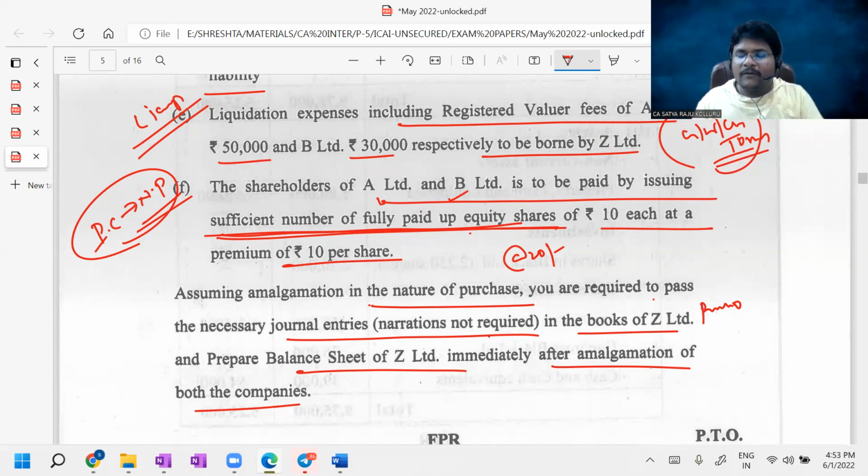For both the acquisitions, entries are the same, but the amounts may change. And one more thing, you need to compare PC with NAV as well. Even though PC is under net payments method, you cannot escape from calculation of NAV. Now, the PC you can compare with NAV. If PC is greater than NAV, it is goodwill. If PC is less than NAV, it is capital reserve. That point also you need to work out in the second entry. Then third entry, that is liquidator of A Limited to equity share capital to securities premium, liquidator of B Limited to equity share capital to securities premium.